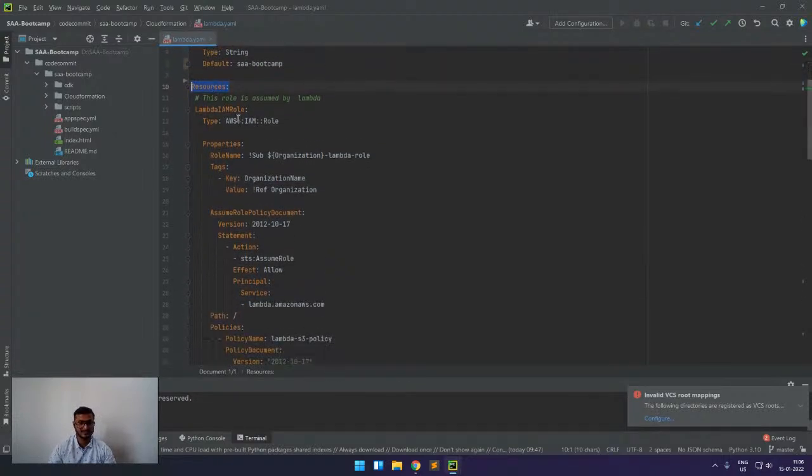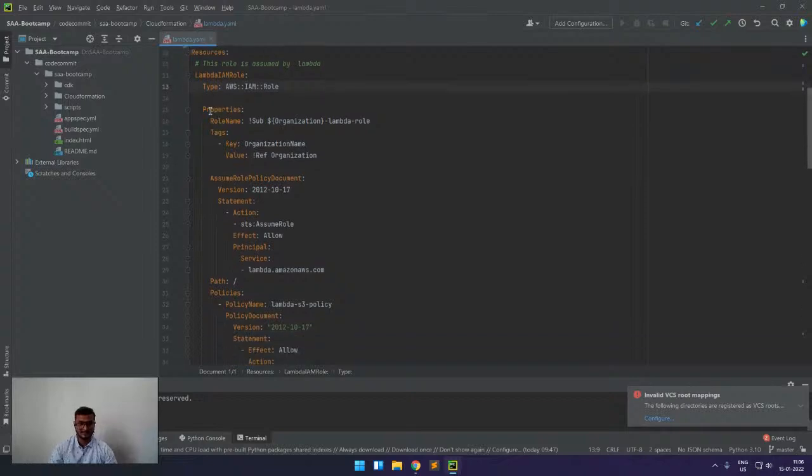This is the important block, the resource one, because this is the compulsory one out of all the blocks that we see here. Now I'm creating a lambda role here, for example. So the type will become AWS IAM Role. And suppose if I have to create a user, then the type will become AWS IAM User. So like this, we can configure the type, and these are the properties. It contains all the properties that we can set through the console. So for example, when we create the role through the console, we have to give the name of the role. So we can also see here, this is the name.